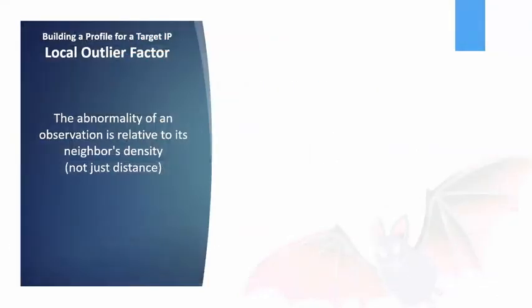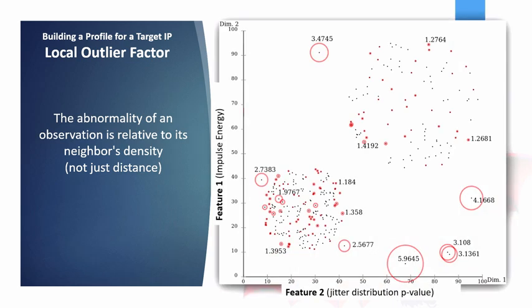And I'll just give you a very high-level explanation how this works. So each point here, for example, let's say is a probe that I've made when I was trying to sample and trying to understand what this link looks like. And the x and y axes are showing the first and second features. The third feature I left out for simplicity. When a new probe is made, it falls out somewhere among these points. And I take a look at the neighbors to understand if it's an outlier or not. Outlier meaning it's far away from all the other points, so it's an anomaly. Inlier meaning it's close to all the other points, within all the other points, and therefore it's normal.